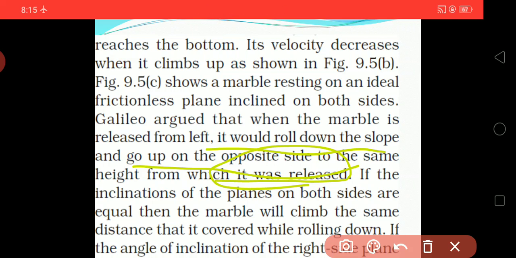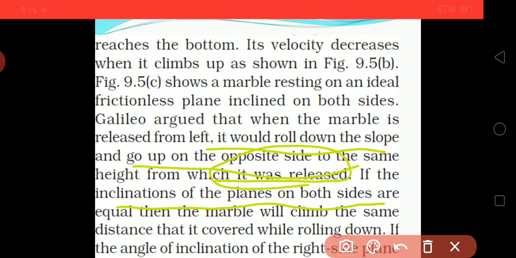If the inclination of the plane on both sides is equal, then the marble will climb the same distance that is covered while rolling down. If we place inclined planes of the same height, the marble will climb the other inclined plane also, because of the same height. How many planes are we placing?